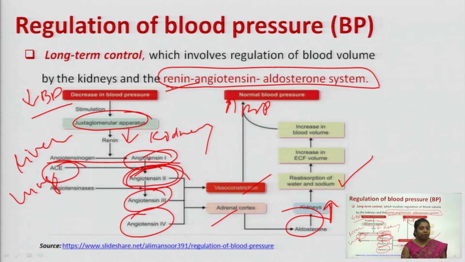Once your bundle of His is stimulated, it subsequently stimulates the right and left bundle branches. As your right and left bundle branches are stimulated, your ventricles go into a depolarization phase, which is getting completed in a cycle with the depolarization of your Purkinje fibers.